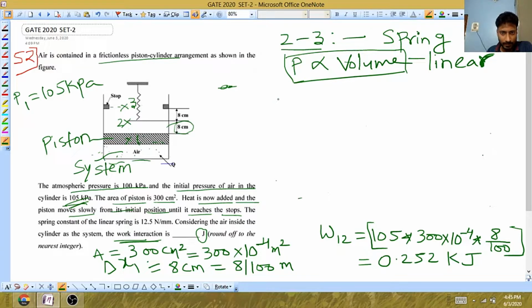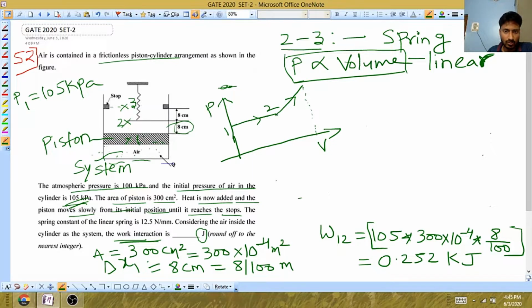So if you are going to depict it with the help of a graph, I can say that from 1 to 2, pressure is constant, and then the pressure will increase linearly with volume. So the total area under this PV curve will give us the work that is required.